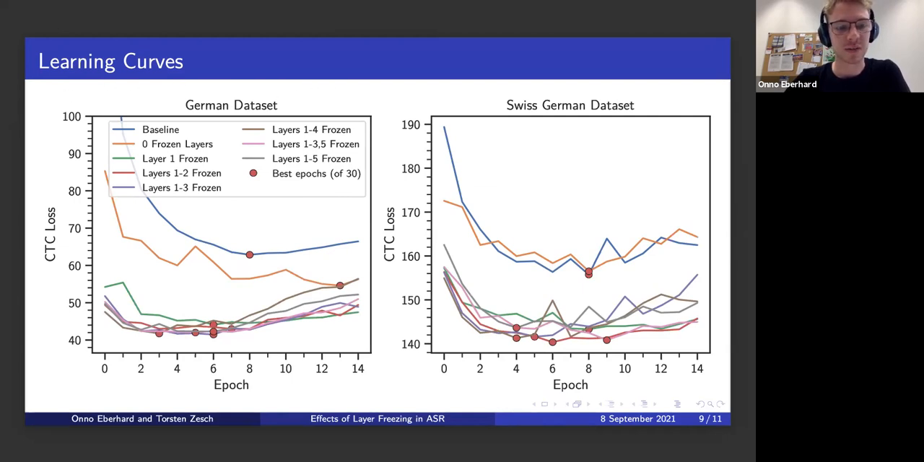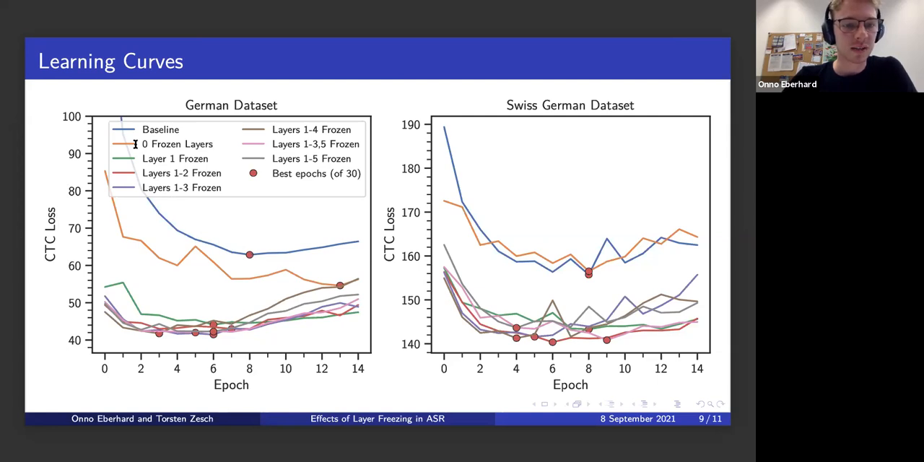Let's just look at the left side first. That is the German data set. On the x-axis here is the epoch. So we always train for 30 epochs, but the best epochs were always in the first half. So we only plot the first 15 epochs here. And on the y-axis here, that's the loss function. And we can see that the baseline model performs not very good. So it's the best epoch here on this kind of loss.